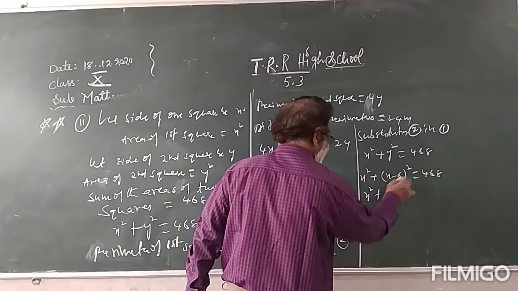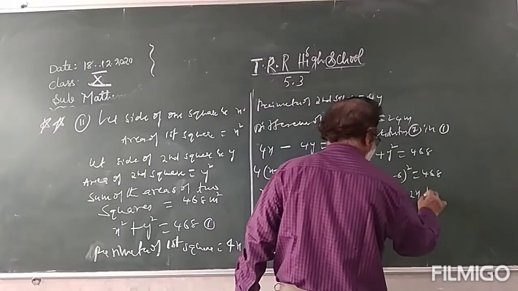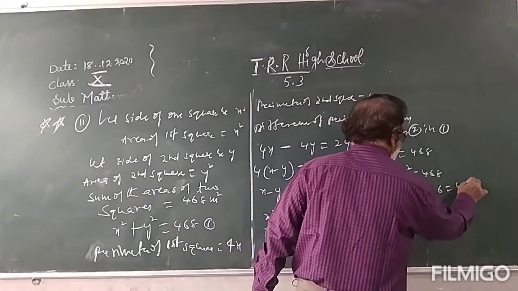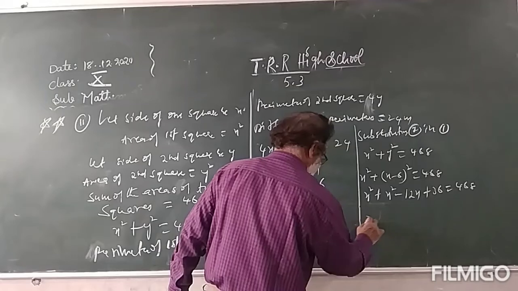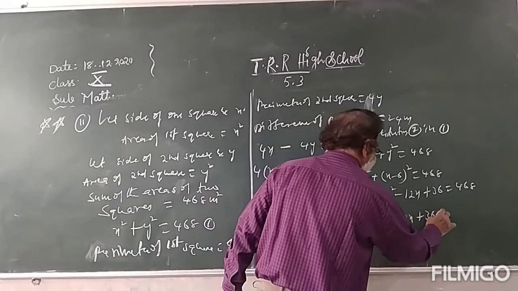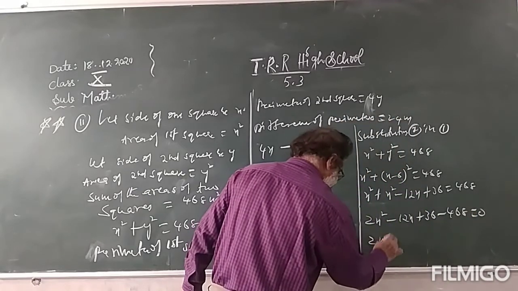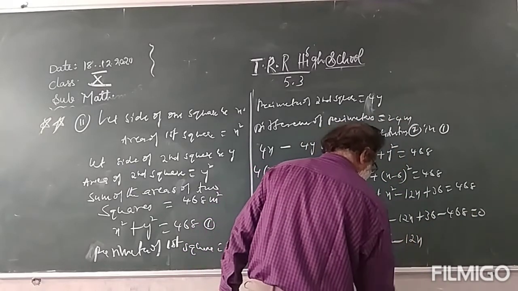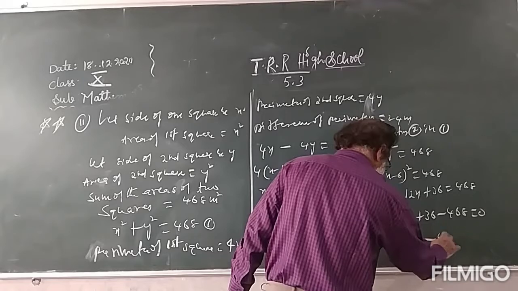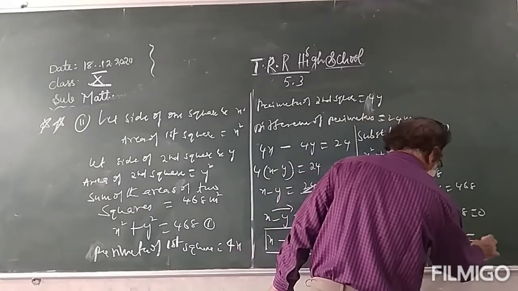Using a minus b whole square is a square minus 2ab plus b square, x square plus x square minus 12x plus 36 is equal to 468. So 2x square minus 12x plus 36 minus 468 is equal to 0. 2x square minus 12x minus 432 is equal to 0.